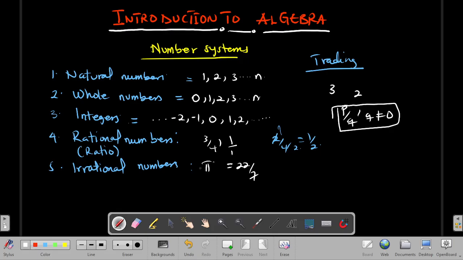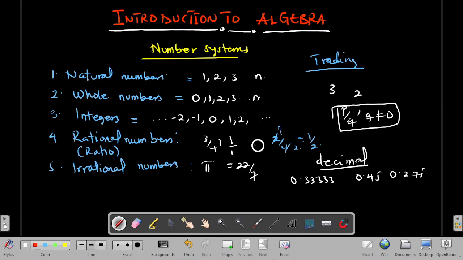Now let me give you the conditions of irrationality. With rational numbers, you can represent any fraction as what we call a decimal. For a decimal, there are two major types. Either the decimal is repeating, for example 0.33333, which will keep on repeating like that, or the decimal is terminating, for example 0.45 or 0.275. These are terminating decimals.